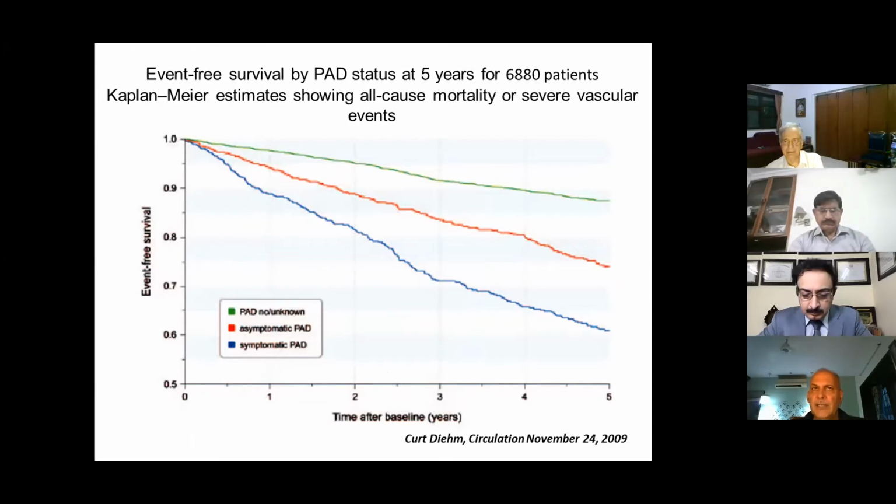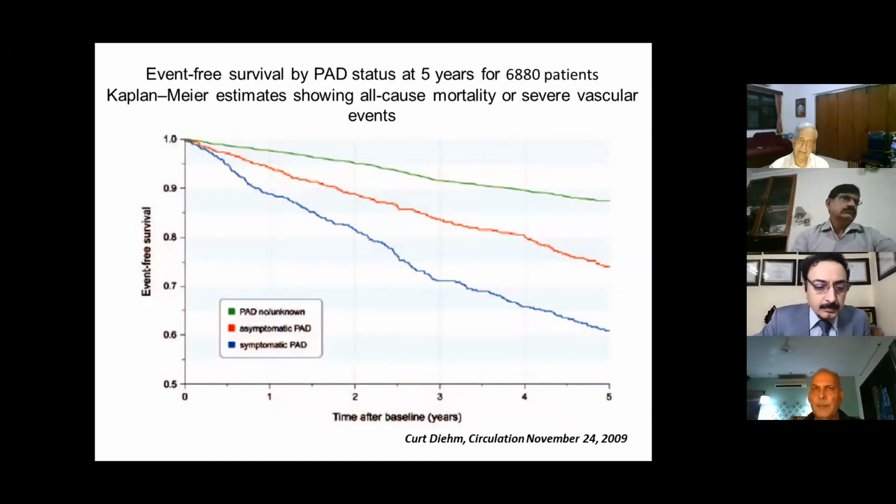Compared with patients without PAD, both asymptomatic and symptomatic PAD had a significantly increased risk of all-cause mortality or severe vascular event. Symptomatic PAD also has a greater all-cause mortality and severe vascular event compared to asymptomatic. That shows that even if a patient is asymptomatic, they carry a higher risk of all-cause mortality and vascular event, and once the patient becomes symptomatic, this becomes significantly more.